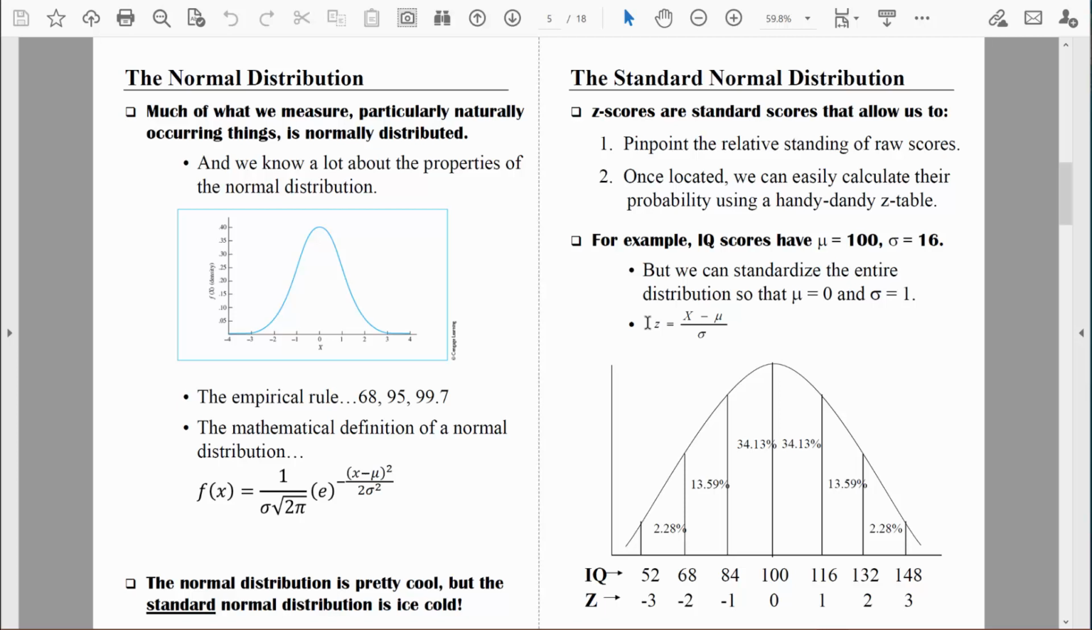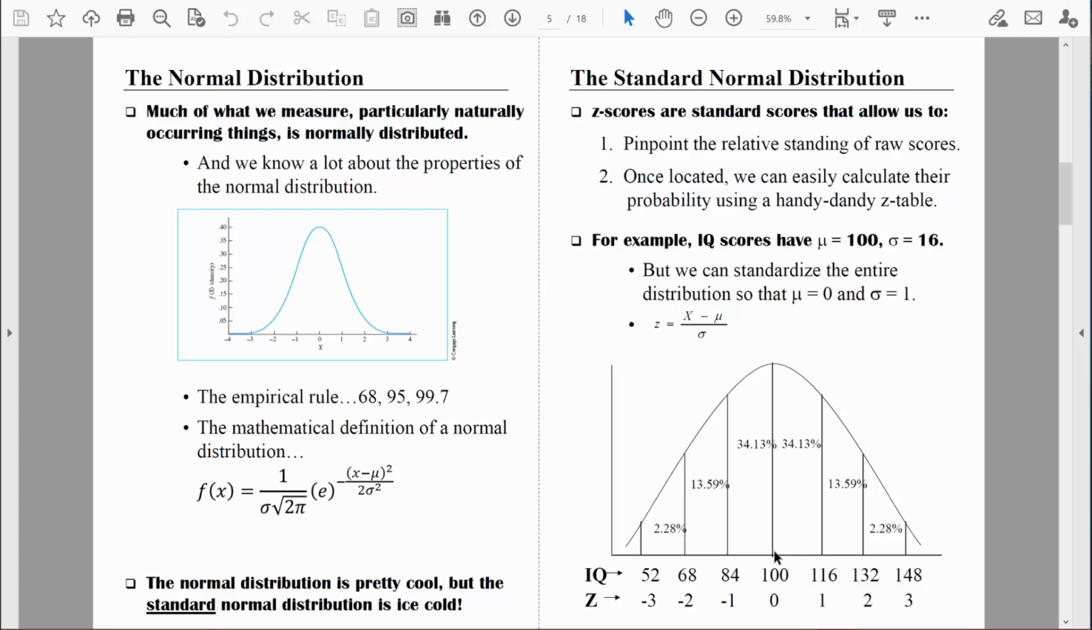Take a look down here and you'll see some examples that are already computed. So here's a normal distribution. Right there in the middle, we're looking at IQ scores. Right there in the middle is an IQ score of 100. That's the mean value. That's the average score. So how many standard deviations is an IQ of 100 above or below the mean? An IQ score of 100 is right there in the middle, right at the mean. It is 0 standard deviations above or below the mean.